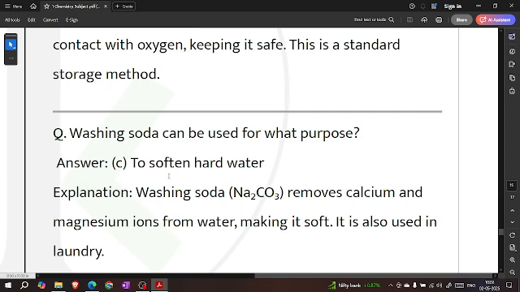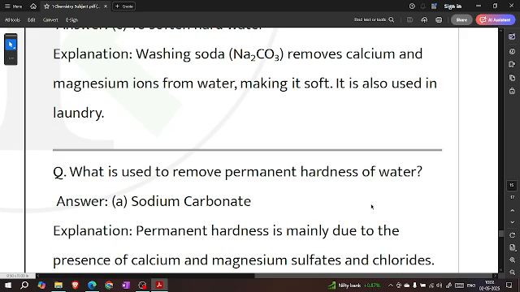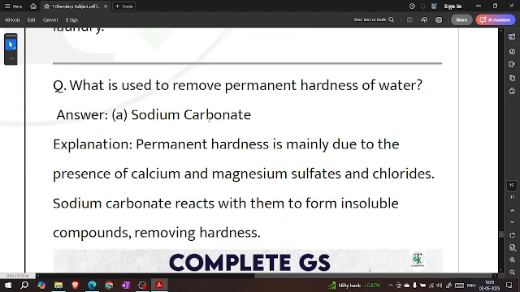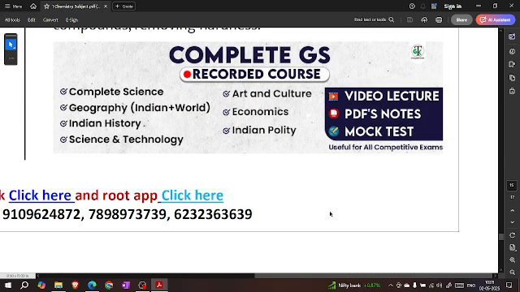Washing soda can be used for what purpose? To soften hard water. Washing soda, Na2CO3, removes calcium and magnesium ions from water, making it soft. It is also used in laundry. What is used to remove the permanent hardness of water? Sodium carbonate. Permanent hardness is mainly due to the presence of calcium and magnesium sulfates and chlorides. Sodium carbonate reacts with them to form insoluble compounds, removing hardness.